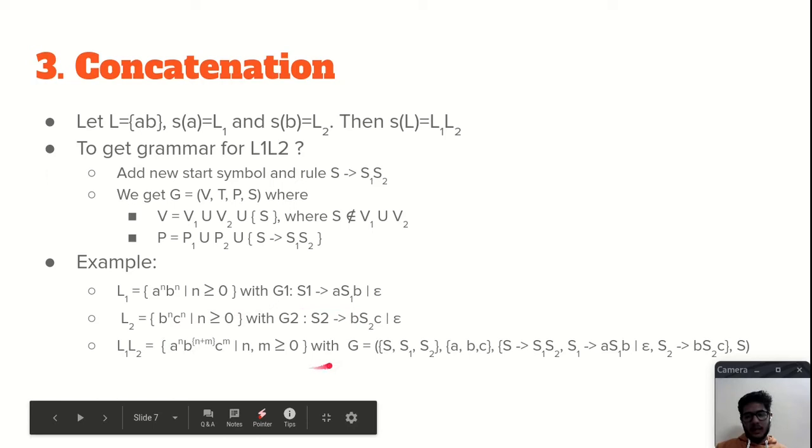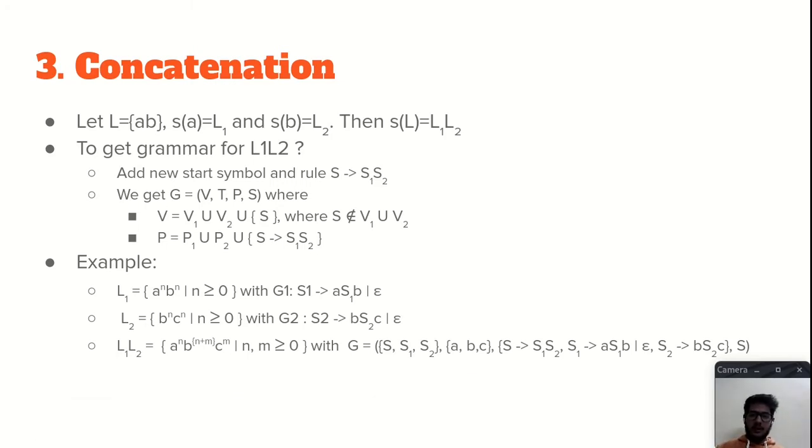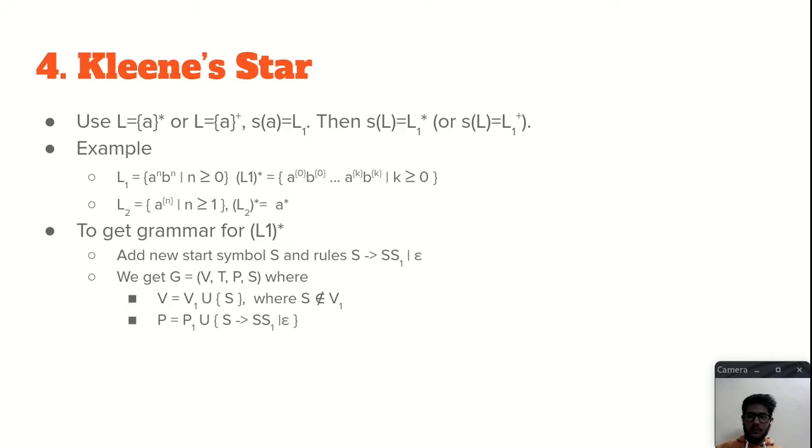Now we got this language, and can we generate a grammar for this language? We can generate it, because the grammar G will have the variables S, S1 and S2. The terminals will be A, B, C, and the productions will be S gives S1 S2, and the productions for P1, the productions for P2, and the start symbol will be S. So we can generate a grammar for concatenation also. Therefore, we have proved that concatenation is closed under context-free languages.